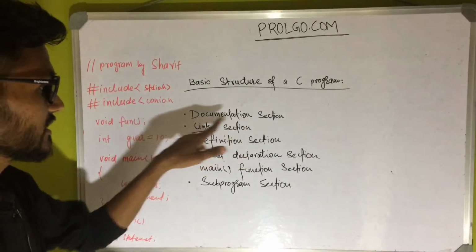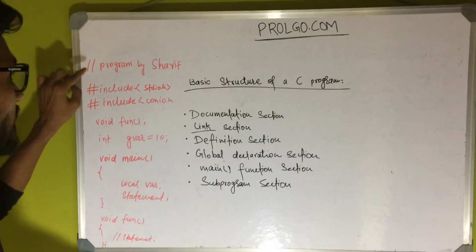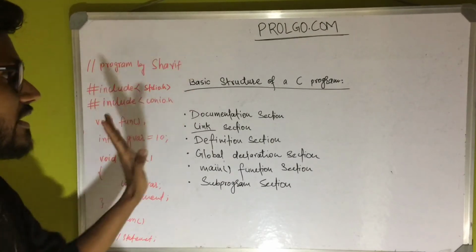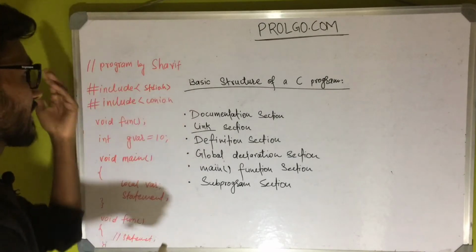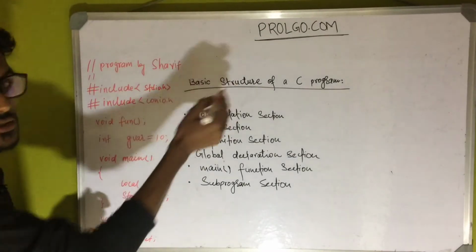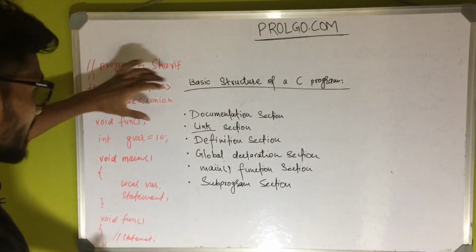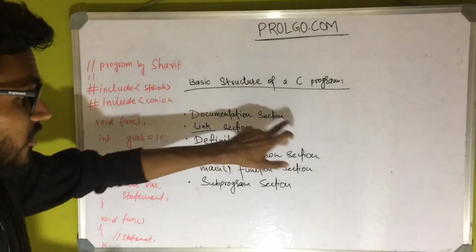So this is the documentation section. This is the comment line, which will have no effect on the program. Program by Sharif. And the next lines which you might write here are the purpose and the date on which you have written this program. So this will be the documentation section.